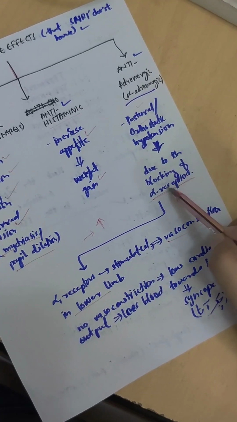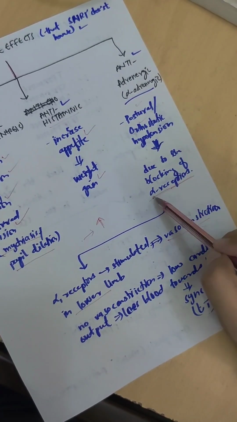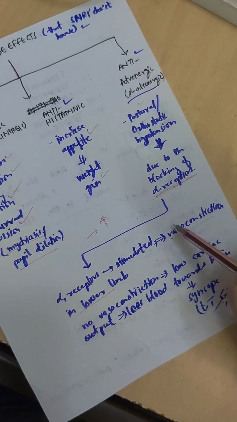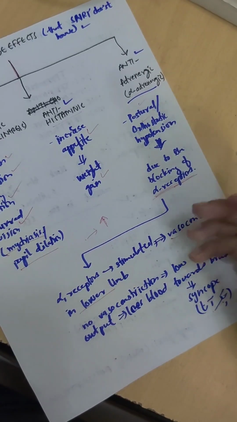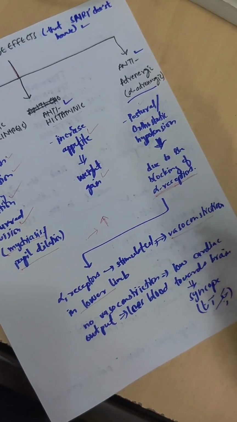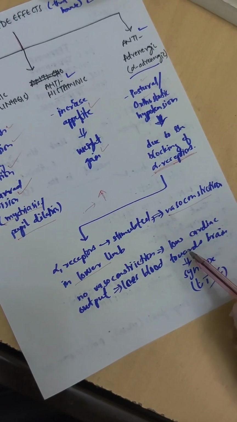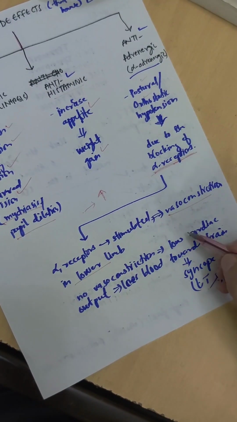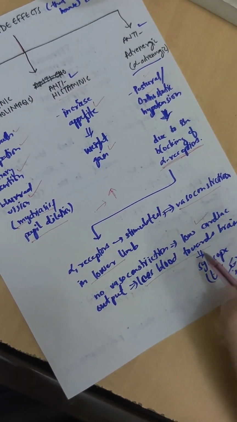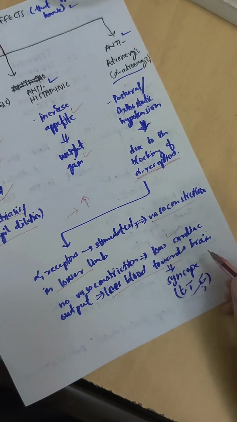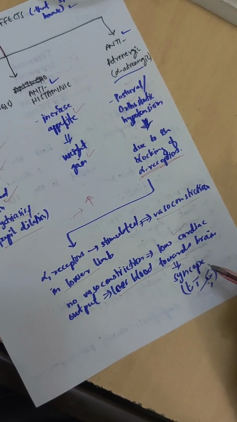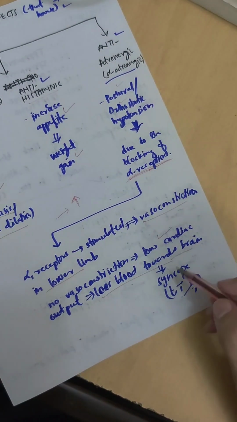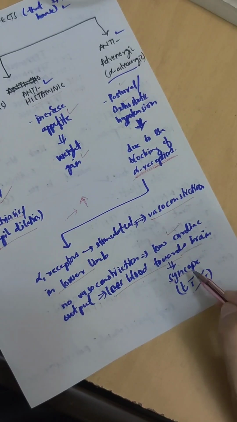When the TCAs block the alpha adrenergic receptors, there is no vasoconstriction in the lower limbs, so the blood pools up in the lower limbs. There is more blood flow towards the lower limbs, low cardiac output, and less blood going towards the brain. If there is less blood going towards the brain, then it causes syncope, or we can also say